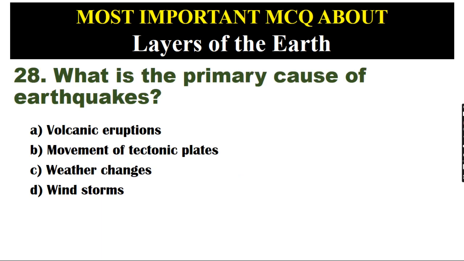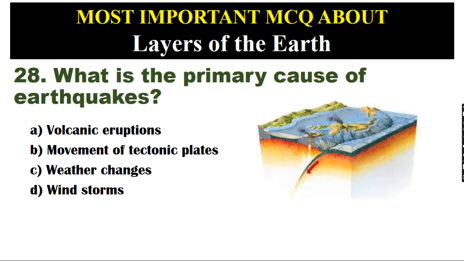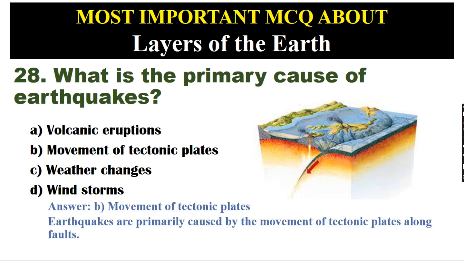What is the primary cause of earthquakes? A. Volcanic eruptions. B. Movement of tectonic plates. C. Weather changes. D. Wind storms. Answer: B. Movement of tectonic plates. Earthquakes are primarily caused by the movement of tectonic plates along faults.